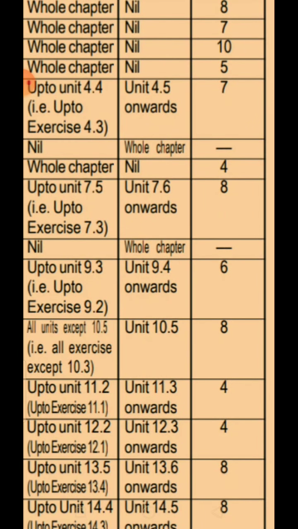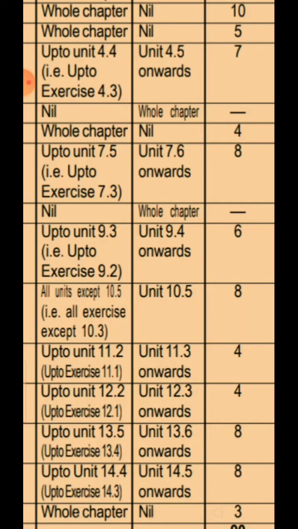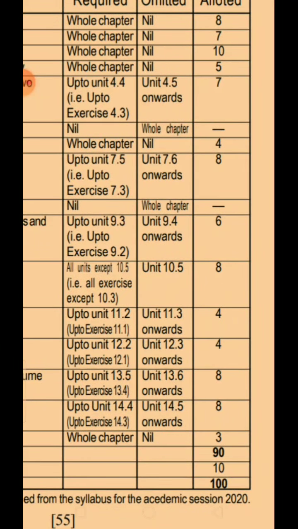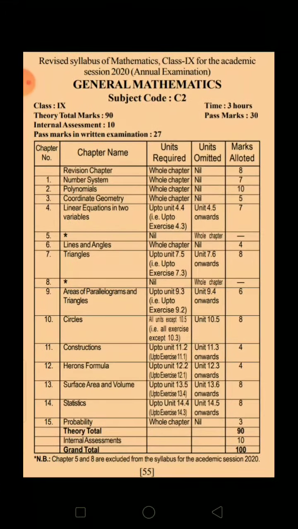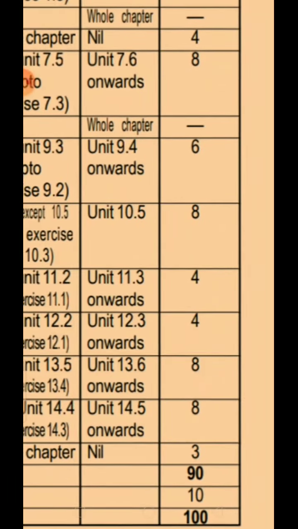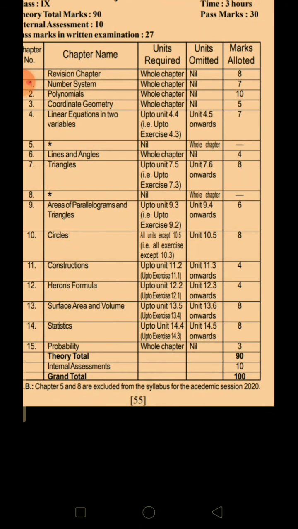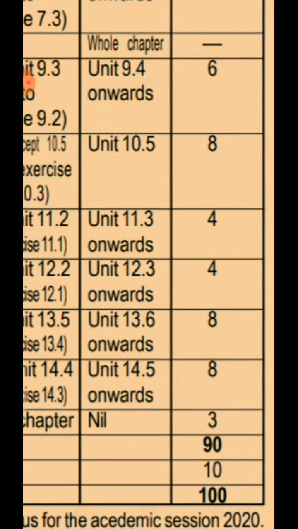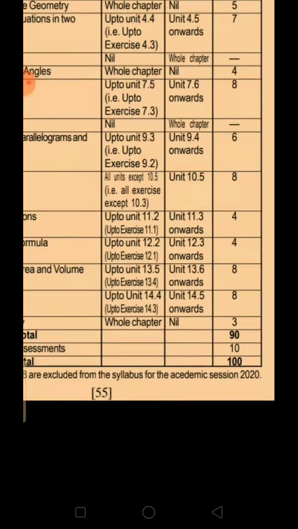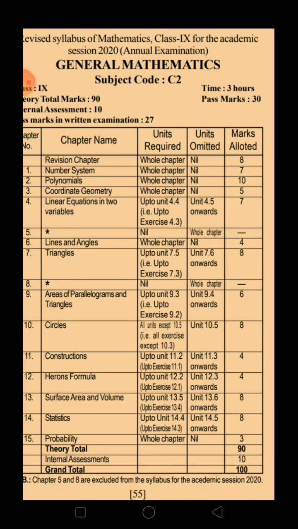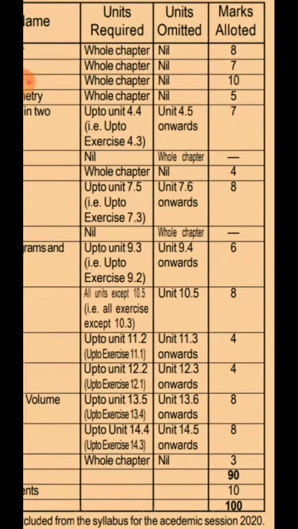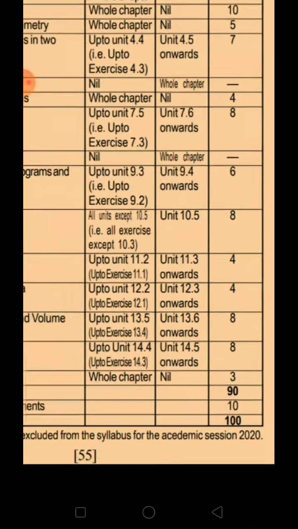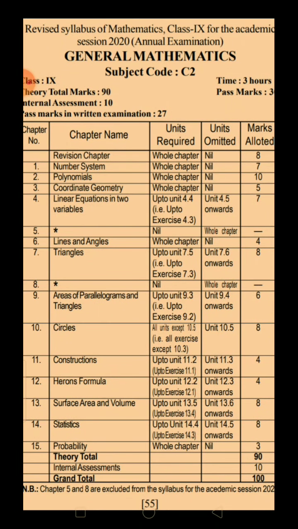That means, see here, units omitted. Okay, in constructions you'll have only unit 11.1 and 11.2 and it carries 4 marks. I think I said that.